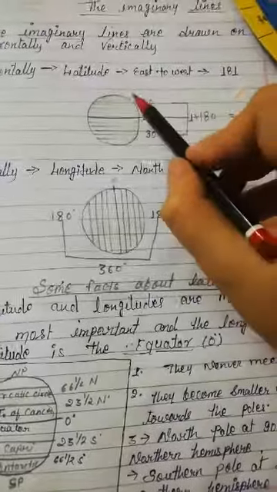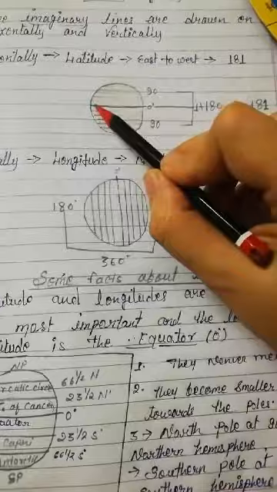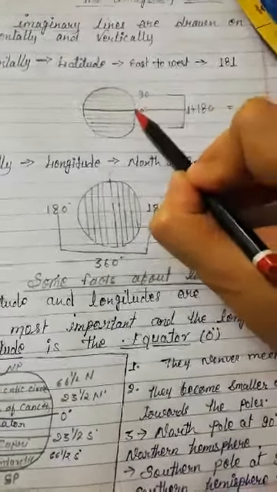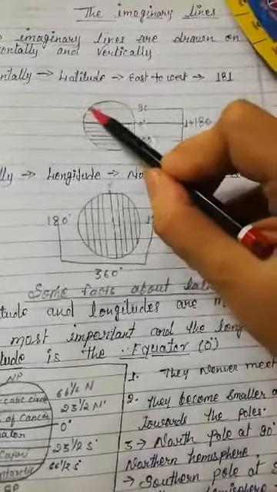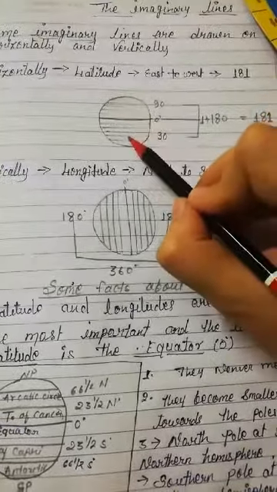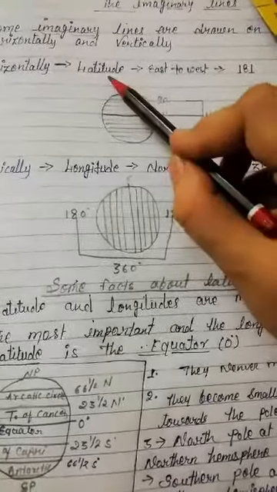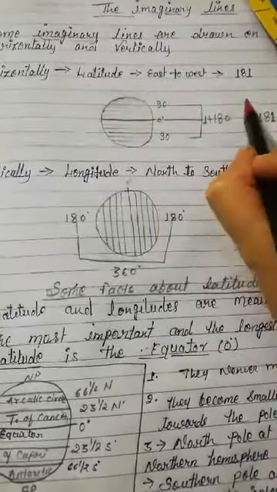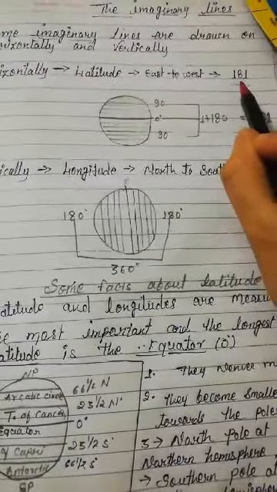So in our earth there is one main line, one main latitude which is at 0 degree. This line is called the equator. So how many horizontal imaginary lines are there? The horizontal imaginary lines, which we also call latitudes, are drawn east to west, and the total number of these latitudes is 181.